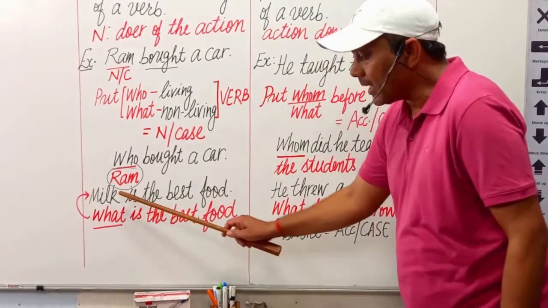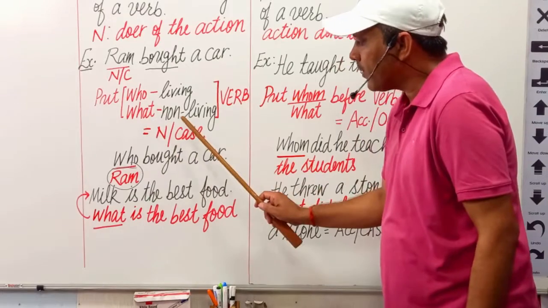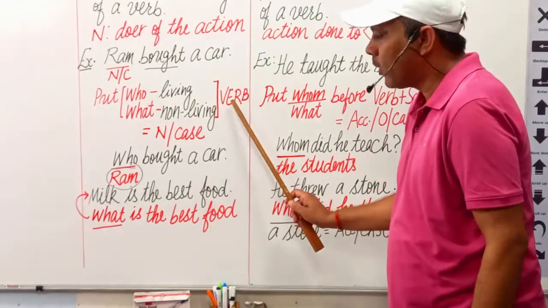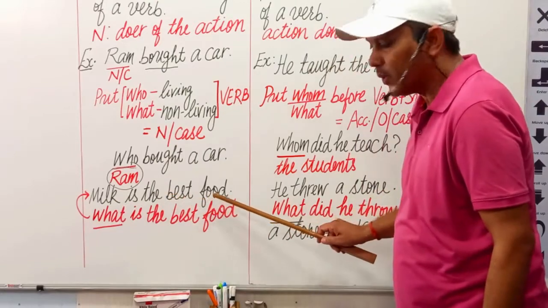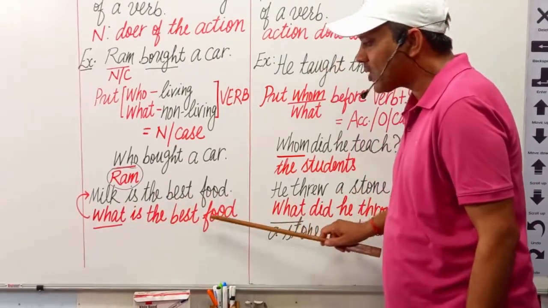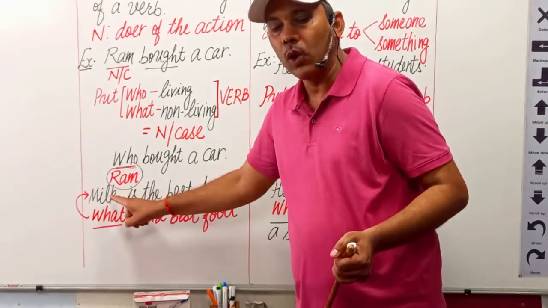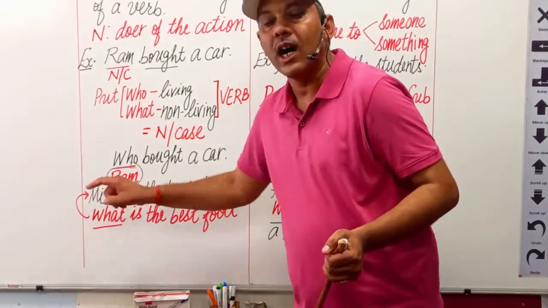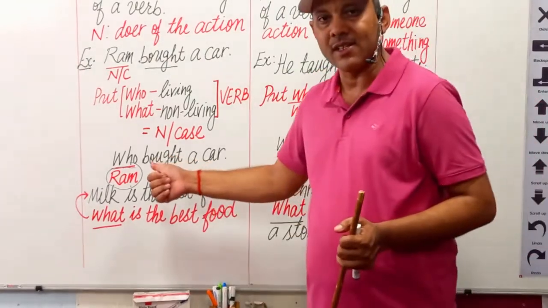Then, because milk is a non-living thing, put what before the verb. For example, what is the best food? We get the answer, milk itself. So, milk is the nominative or subjective case of noun in this sentence.